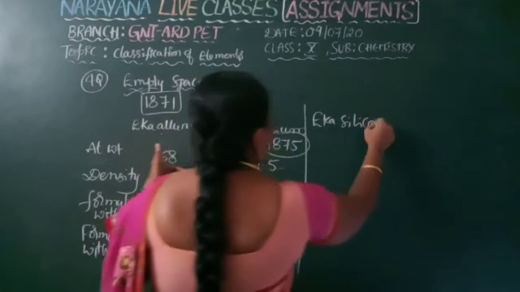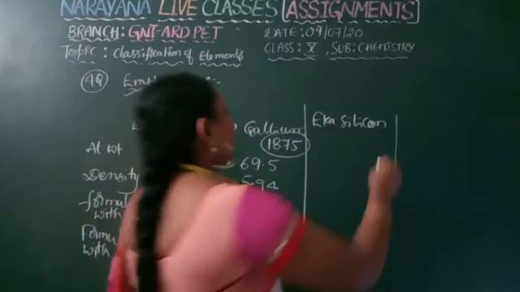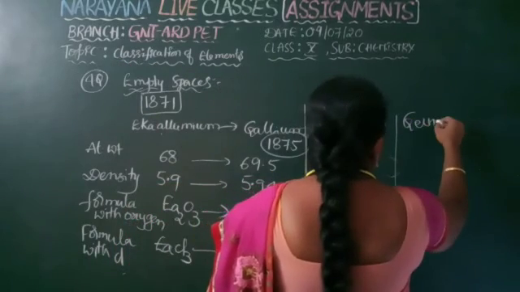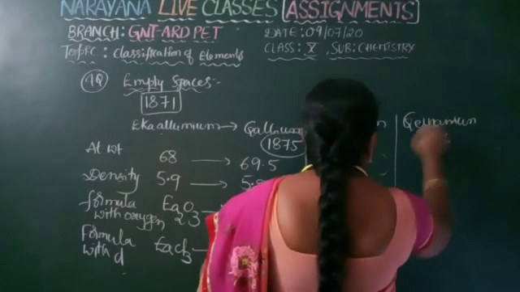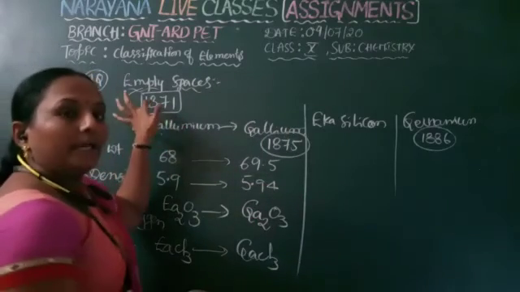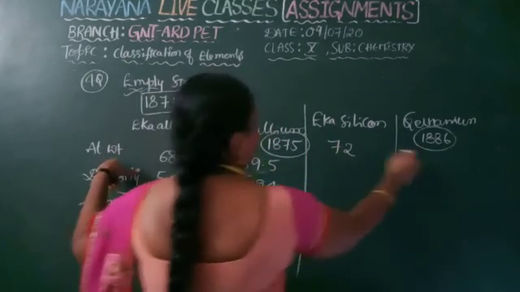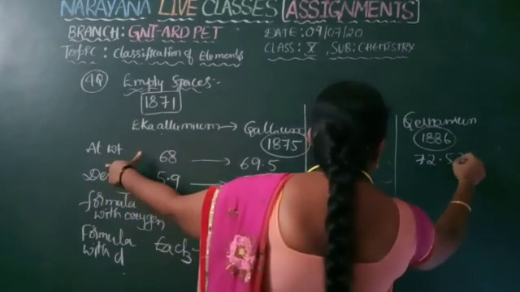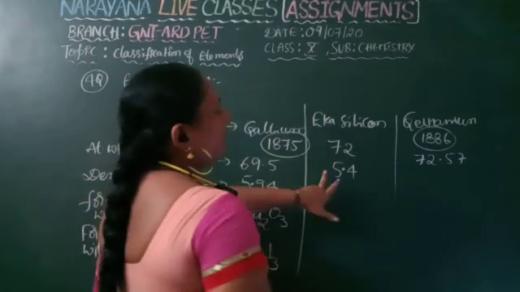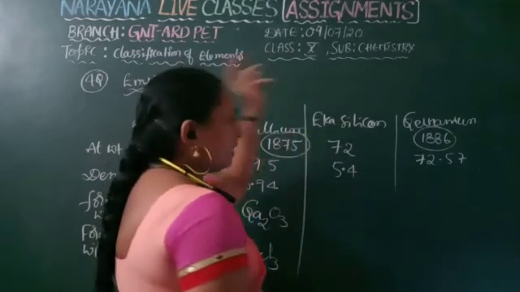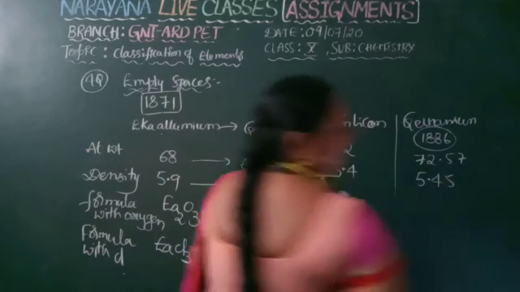Eka silicon: before discovery, these were the properties given by Mendeleev. After discovery, it is named germanium. This element was discovered in 1886, but in his table already in 1871 he tabularized the properties. Atomic weight is exactly 72; after discovery also it is 72.57. Next, density 5.4. According to Mendeleev, an element is going to be discovered whose density is 5.4. Exactly after discovery also that matched.